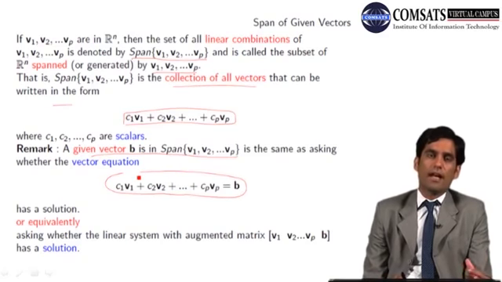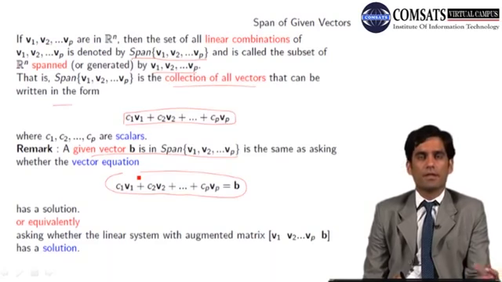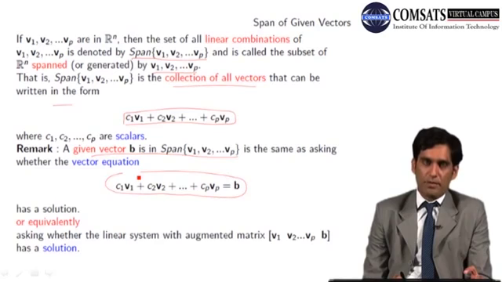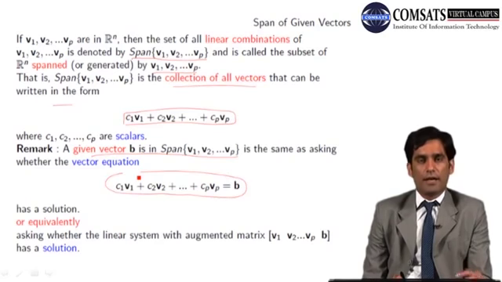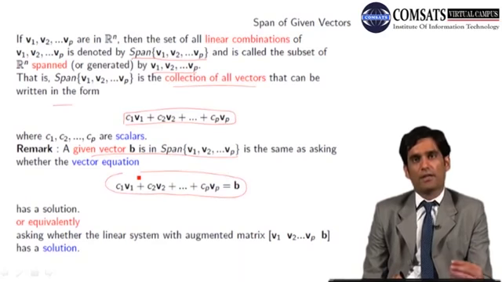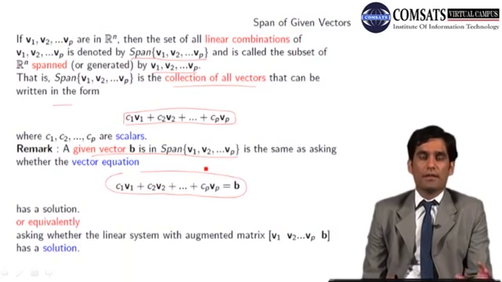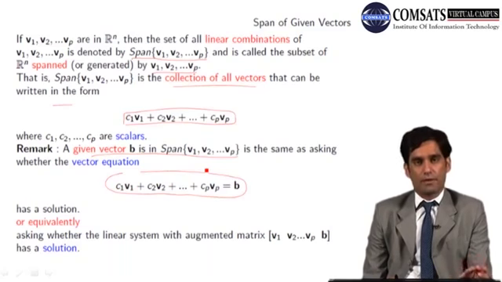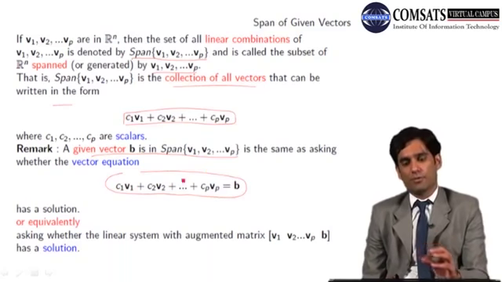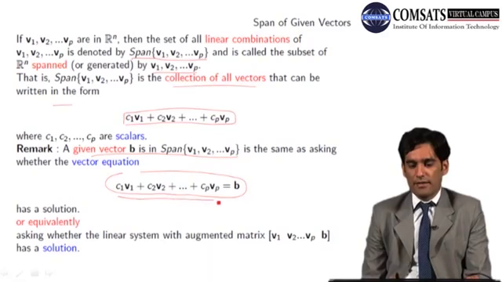As in the previous example in R3, you are given a vector b and I have asked whether this vector is in the span of the given vectors v1, v2 up to so on vp, then we have to find out the values c1, c2 up to so on cp such that this vector equation has a solution.